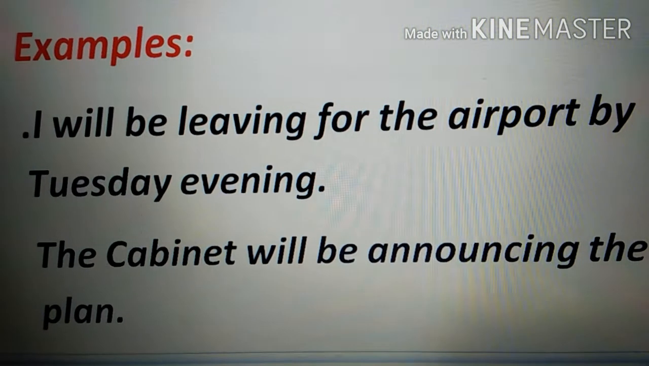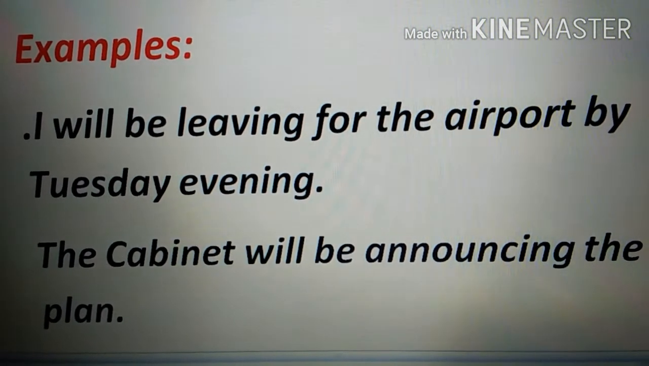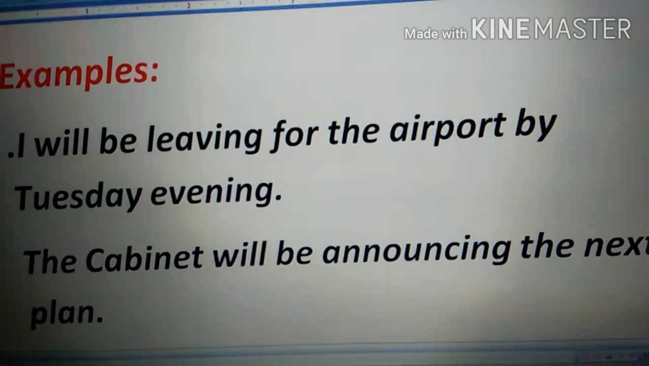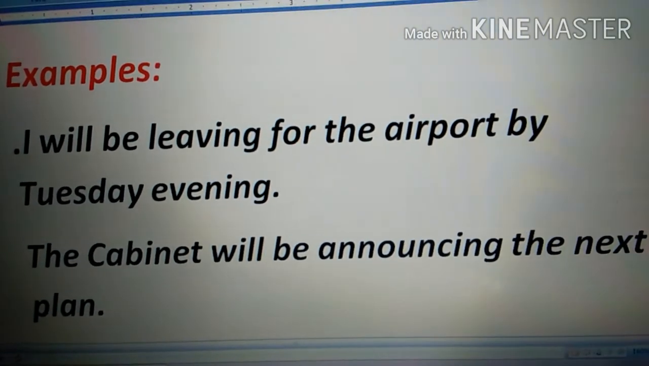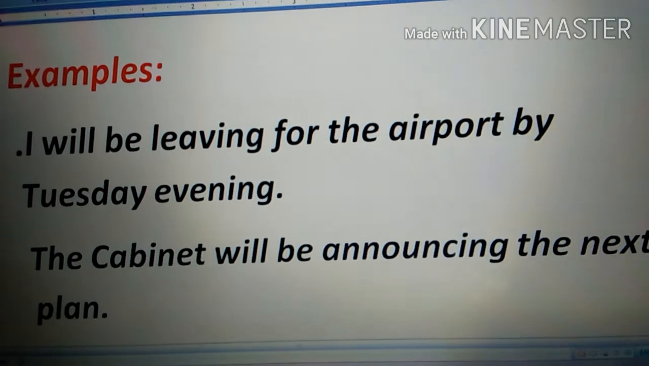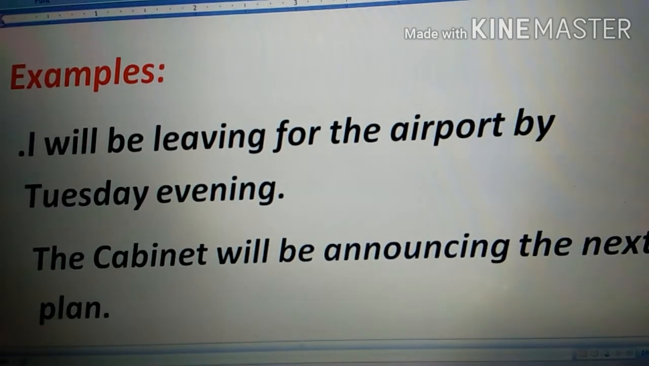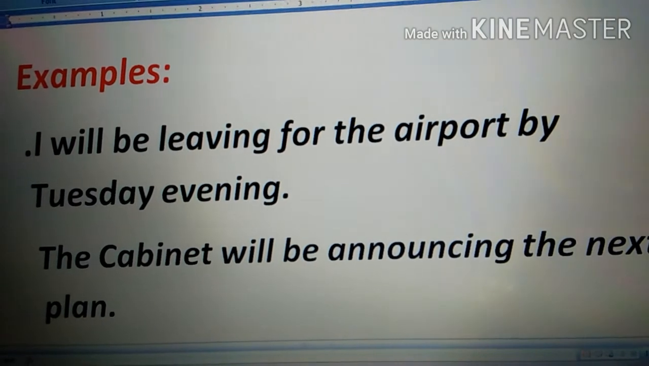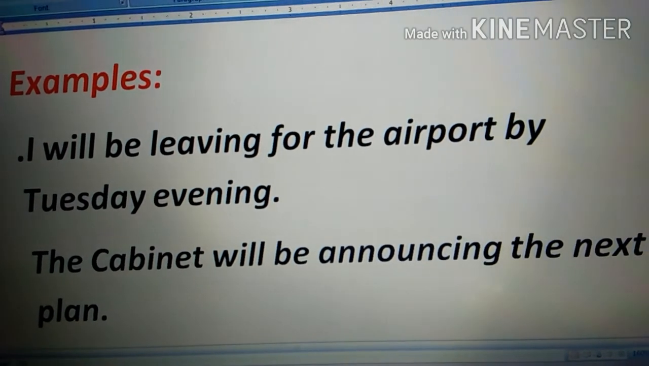The cabinet will be announcing the next plan. So you see the formula is very evident here that you will use will plus be plus ing form. It's that easy. If you have to make negative sentences, you will simply add not. I will not be leaving for the airport by Tuesday evening. It's as simple as that.